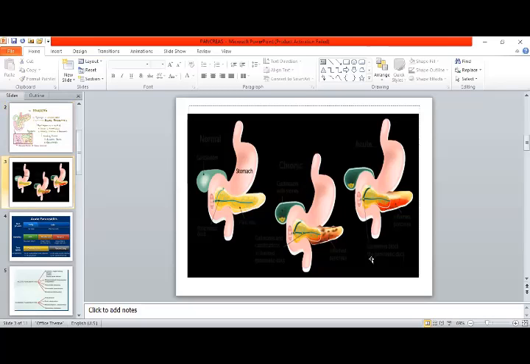Number two, how the acute is transformed into chronic pancreatitis by the action of inflammatory enzymes. When there is blockage of the gall duct, it leads to dilation, stagnation, retrograde flow of the pancreatic juice, and it leads to necrosis, edema, inflammation.